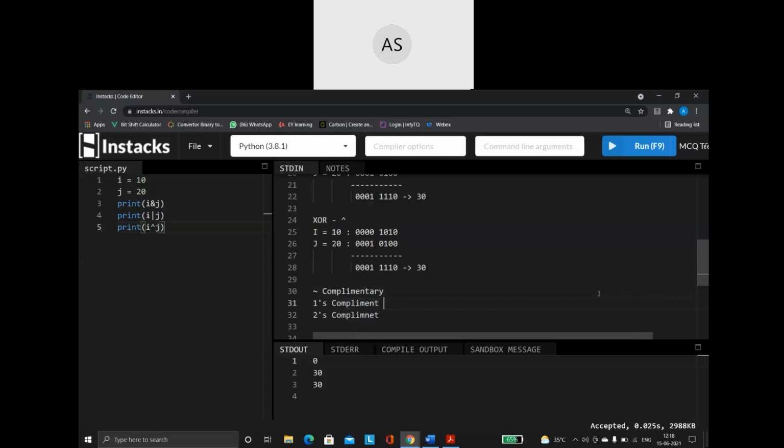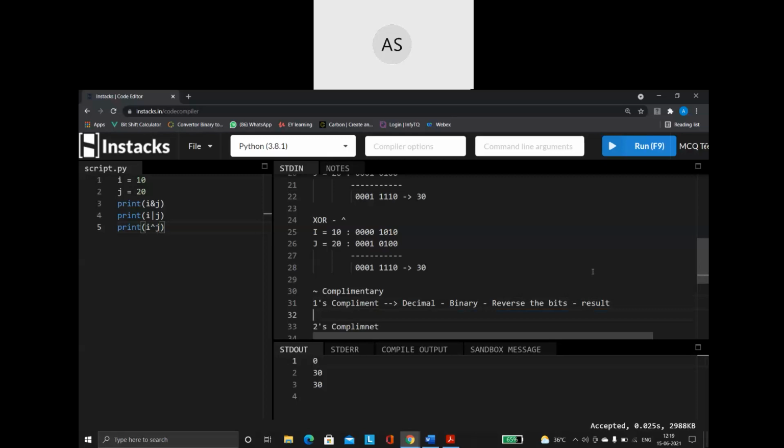When they ask you for the ones complement, first you take a decimal number, convert it into a binary number, and after doing that, reverse the bits. Then you give the result. That is what ones complement is all about.